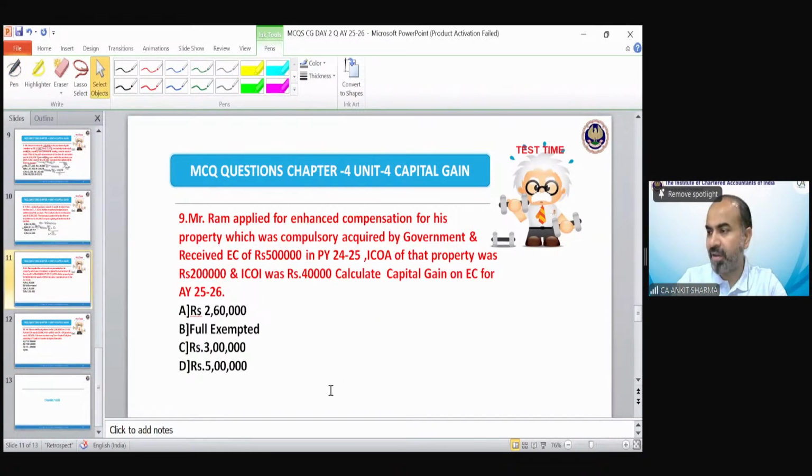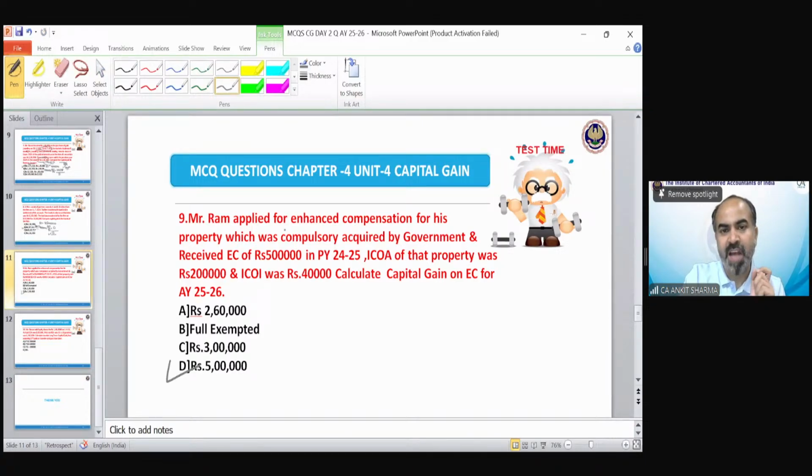Next, question number 9. What is the correct answer of question number 9? Harshada is saying D. Ishan is saying D. Soumya also saying D. Well done. Almas also saying D. The correct answer is, of course, option number D.